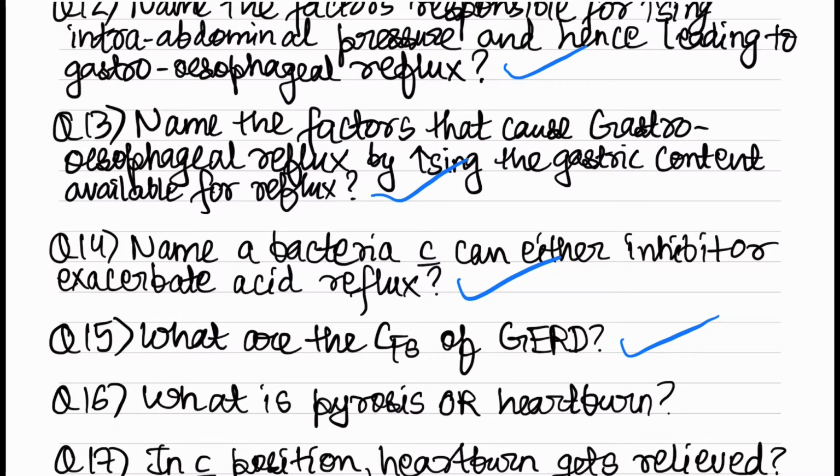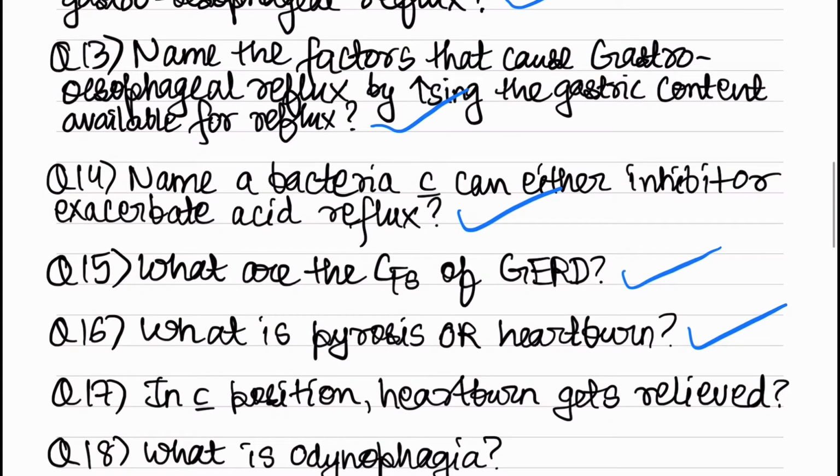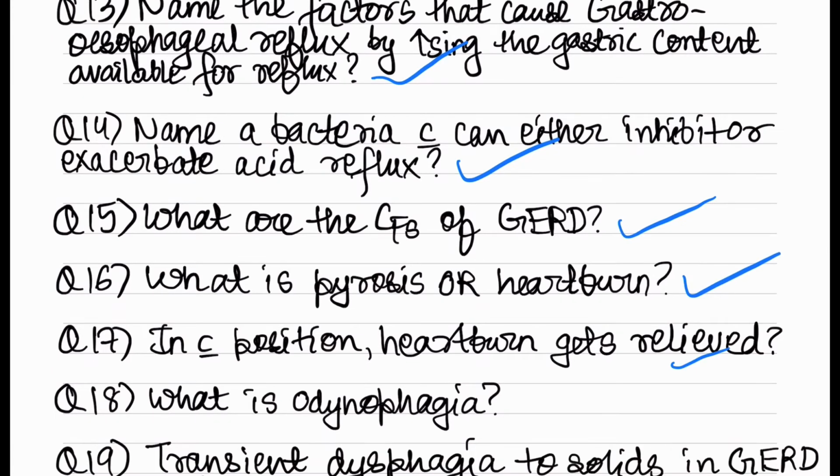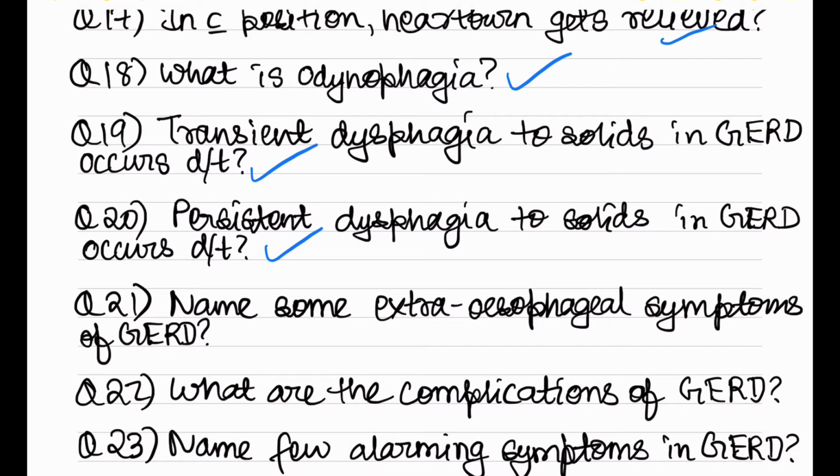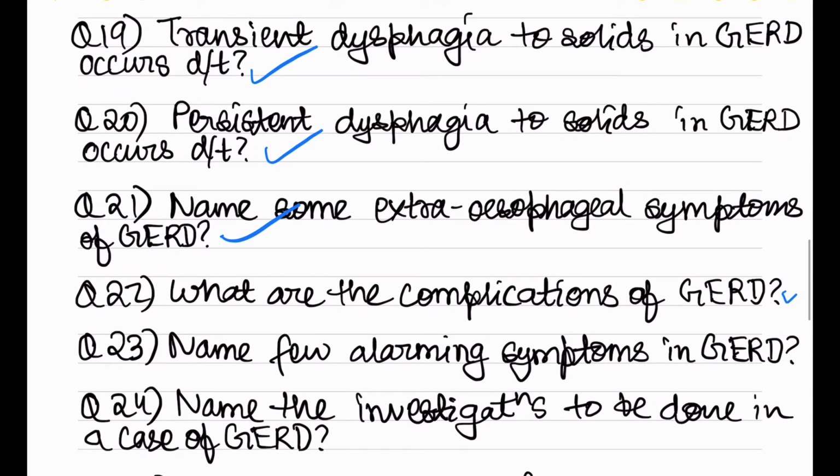What is pyrosis or heartburn? In which position heartburn gets relieved? What is odynophagia? Transient dysphagia to solids in gastroesophageal reflux disease occurs due to. Persistent dysphagia to solids in gastroesophageal reflux disease occurs due to. Name some extraesophageal symptoms in gastroesophageal reflux disease. What are the complications of gastroesophageal reflux disease? Name few alarming symptoms in gastroesophageal reflux disease.